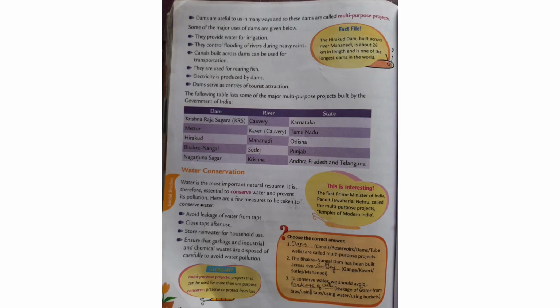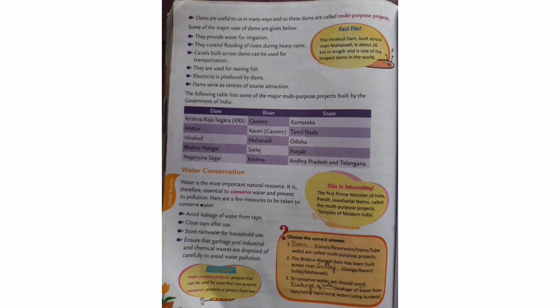The next one is dams. You have seen these dams. We have Khugha Dam. Dams are not new to us because we have Khugha Dam in our hometown. I believe you have visited these dams and seen how they are constructed. Dams are strong, high walls built across a river. A reservoir is built behind a dam where flood water gets collected during the rainy months. This water is taken through canals for irrigation. Dams are useful to us in many ways, so they are called multipurpose projects.